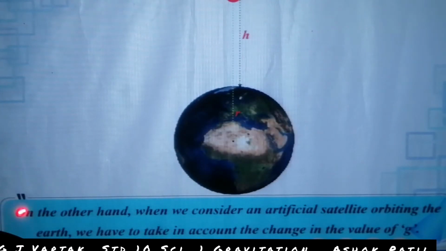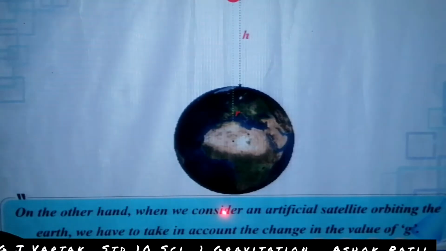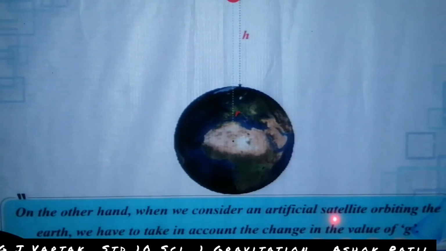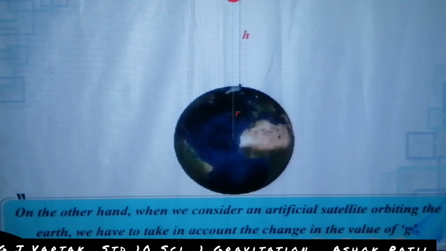On the other hand, when we consider an artificial satellite orbiting the Earth, we have to take into account the change in the value of g.